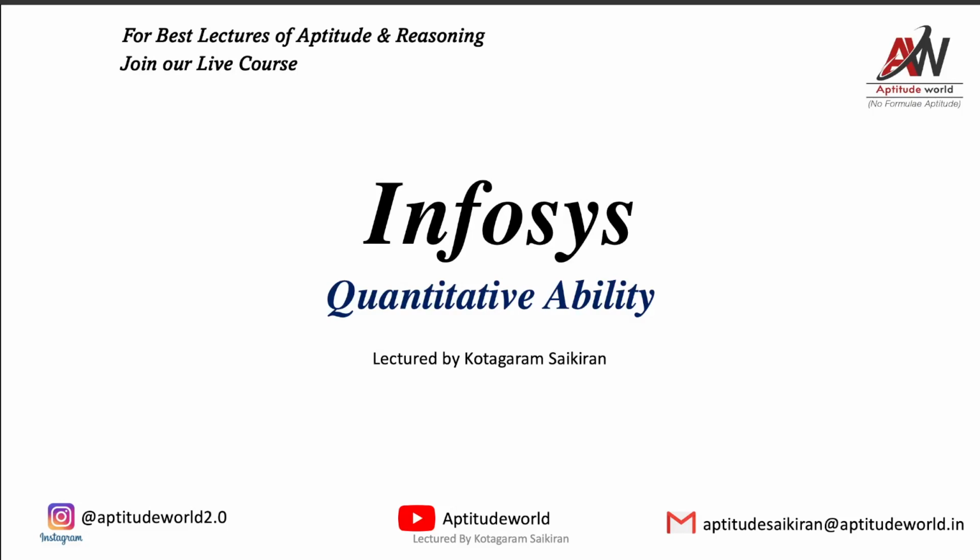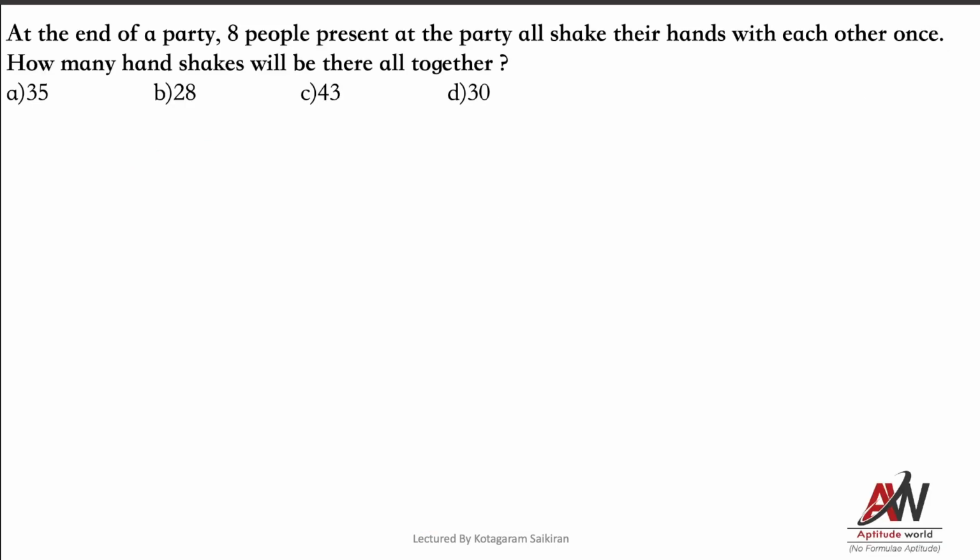So as most of the students are having the Infosys examination tomorrow, I plan to solve one previous question paper, a recently posted one. This will be a mock. We all know that Infosys will be giving you 10 questions in quantitative ability, so I'll be solving one of the papers. Mostly the questions in examinations follow the pattern of previous questions only. As we have 1 day of time, we will be solving this. Now coming to the first question.